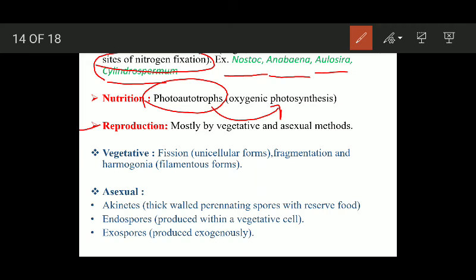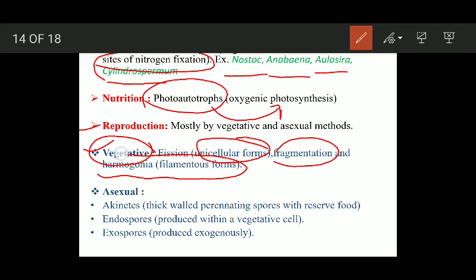Under vegetative reproduction, some blue-green algae show fission, usually unicellular forms. Fragmentation means the body of the blue-green algae breaks down and forms small fragments. Each fragment gives rise to a new alga. Then hormogonia are the motile fragments.